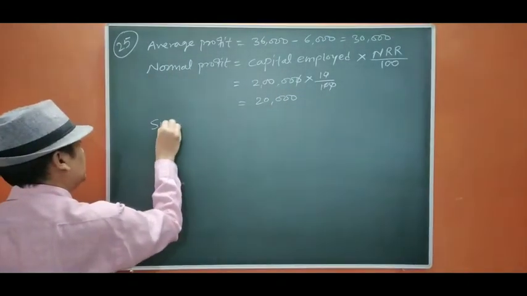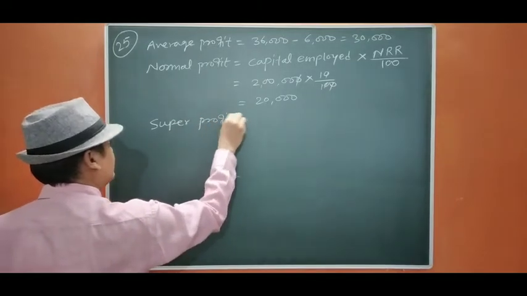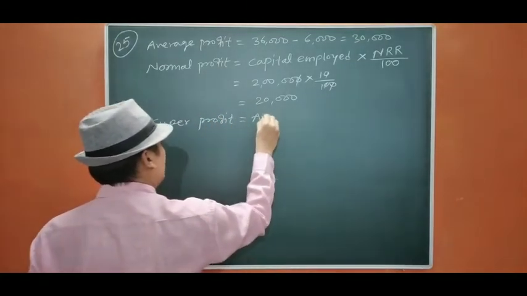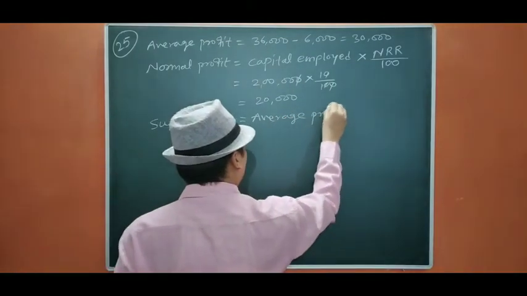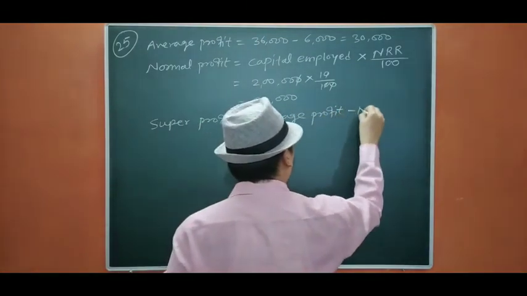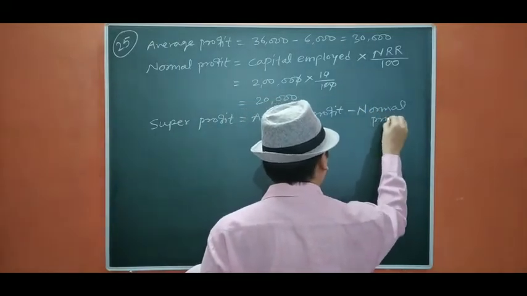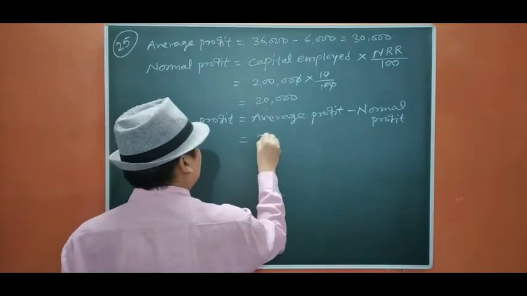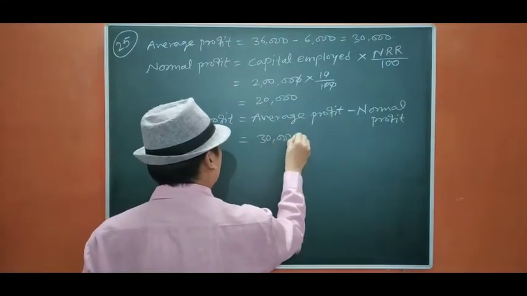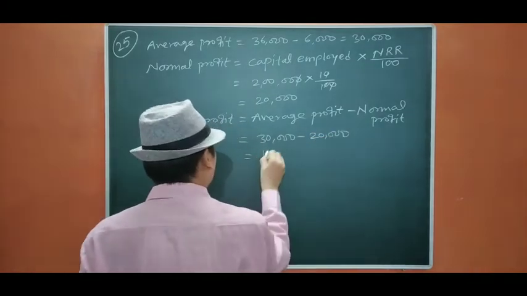Super profit equals average profit minus normal profit. That will be 30,000 minus 20,000 equals 10,000.